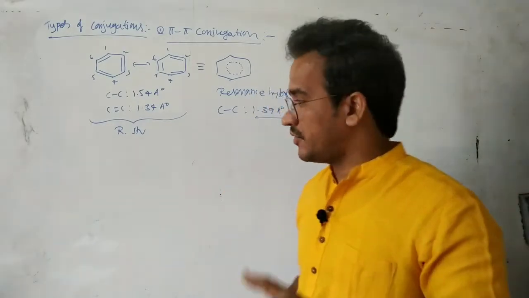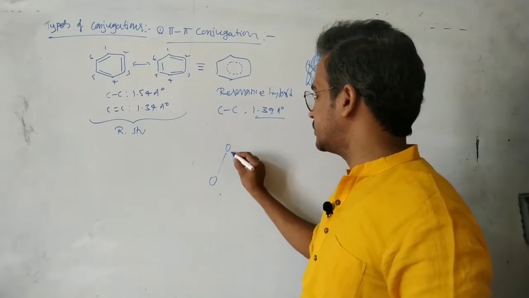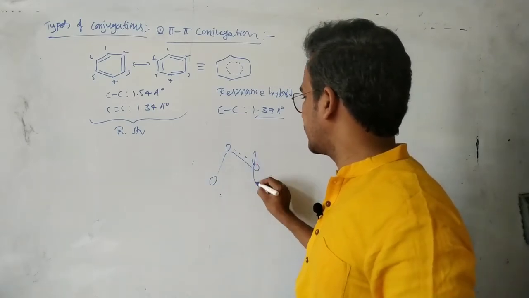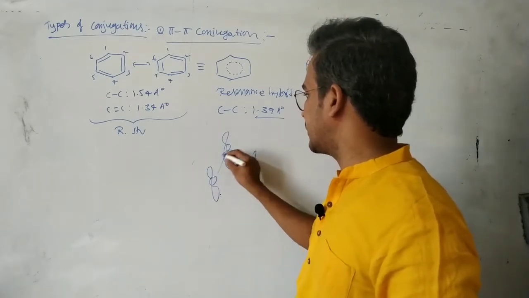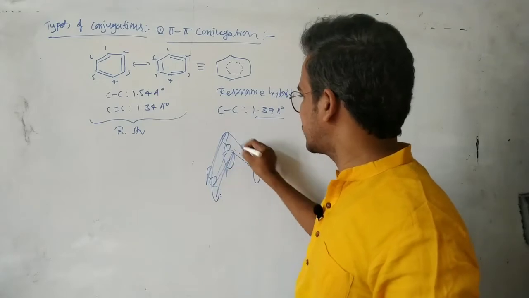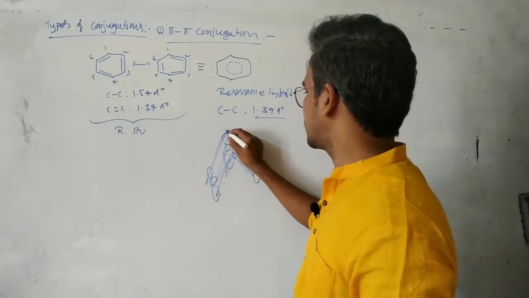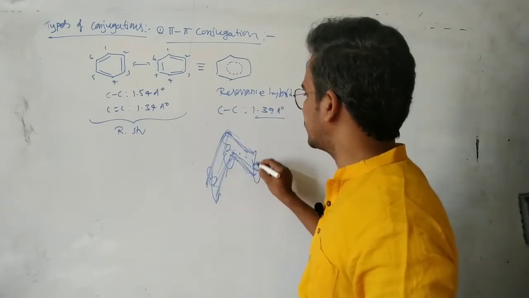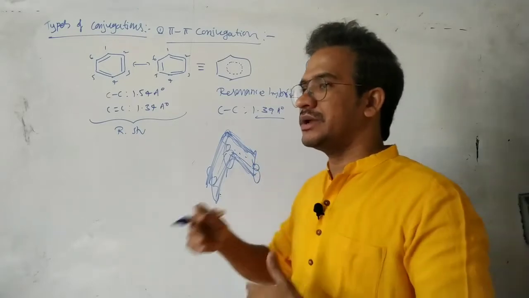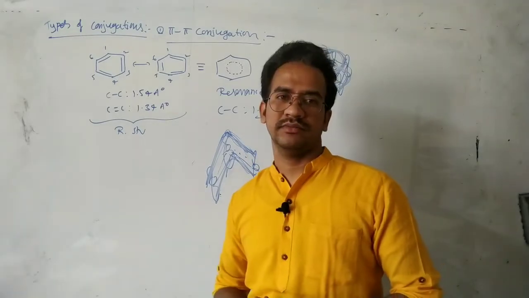Of course, in the O3 molecule also, the overall electron density is the same. These electrons are always delocalized, that's why the molecule gets uniformity in electron density.